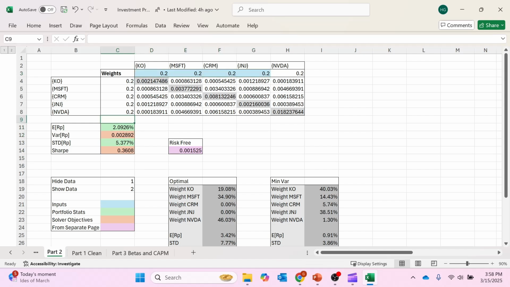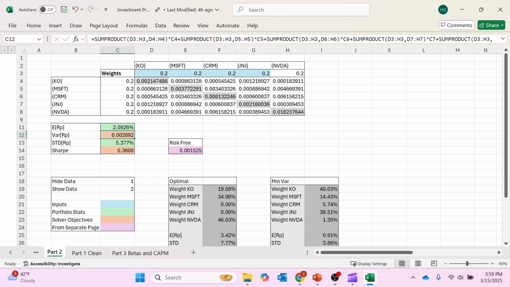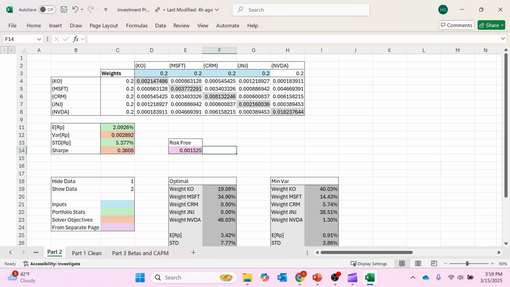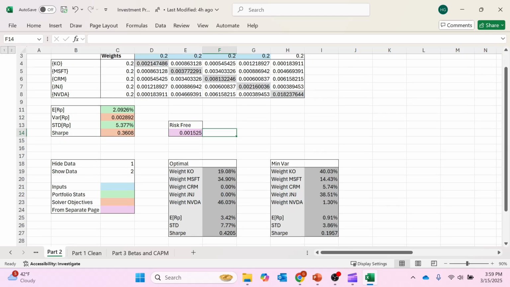So if we put an even amount in all of them, 0.2 or 20%, the expected return would be 2.09%, and the variance and standard deviation are here. And this Sharpe ratio is just the expected return of the portfolio minus the risk-free rate, which we calculated in part 1, all over the standard deviation. It's a ratio that tells you how much return you're getting per unit of risk, per 1 standard deviation unit of risk.